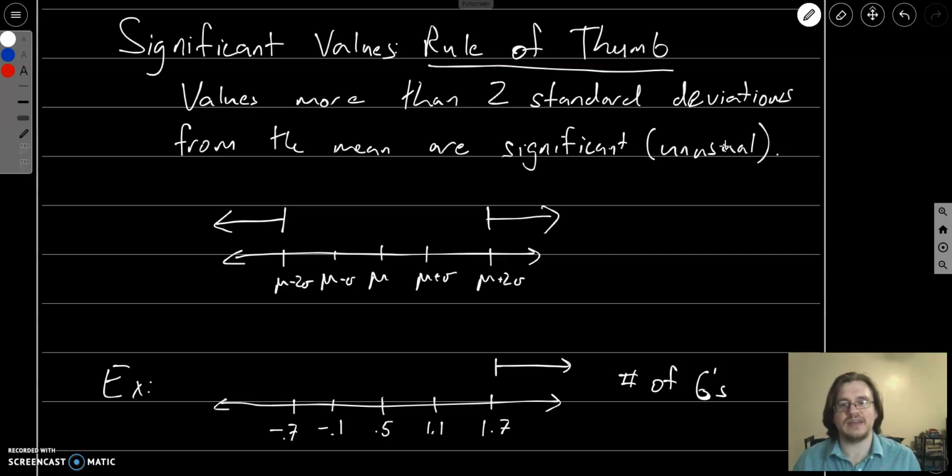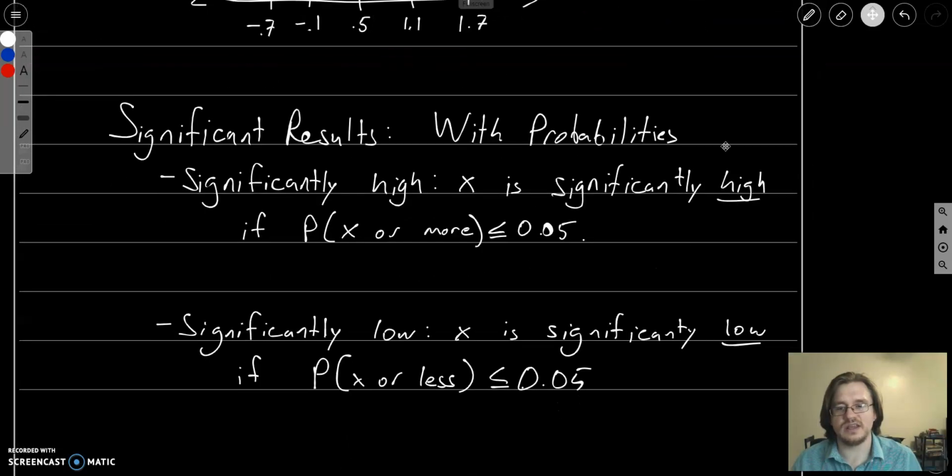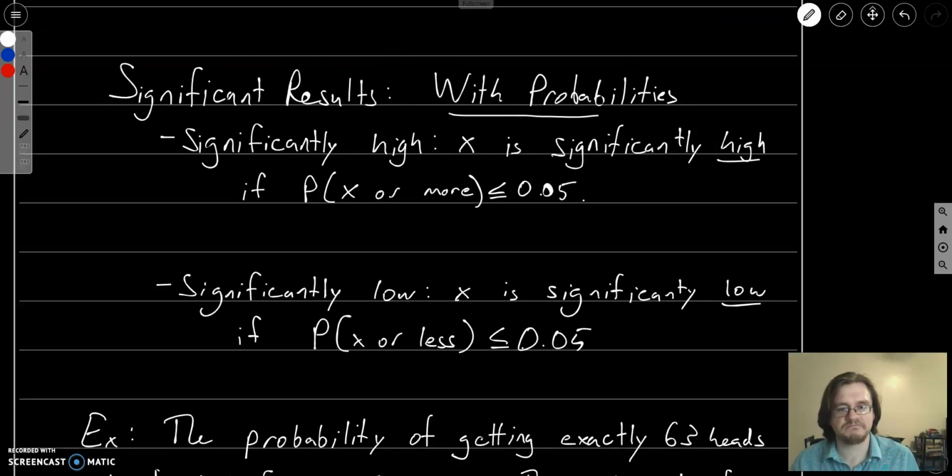This is one way, and this is a rule of thumb because this is oftentimes not going to be accurate enough. For things to be significant, just saying it's 2 standard deviations away isn't always going to be significant enough, especially, say, in science, in the medical field, when we need to make sure that things are very rigorous and very exact. So one other way to do this is to use probabilities.